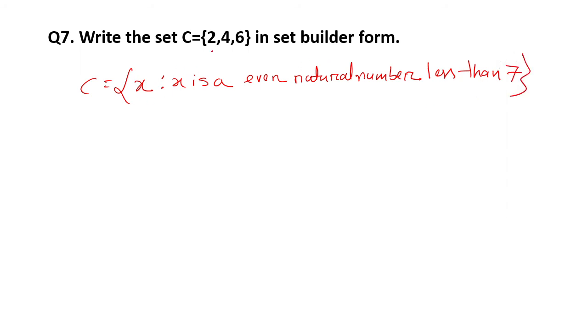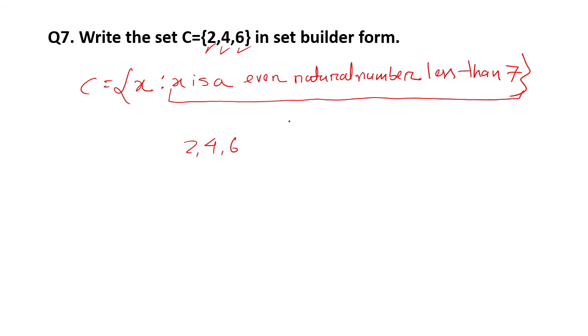So the property of x is an even natural number less than 7. See, if I ask you to write the even natural numbers less than 7, then you will write 2, 4 and 6. So you can see 2, 4, 6. These are all even natural numbers less than 7.